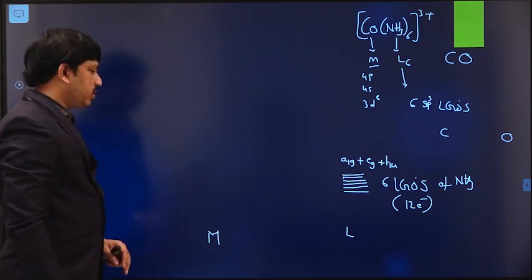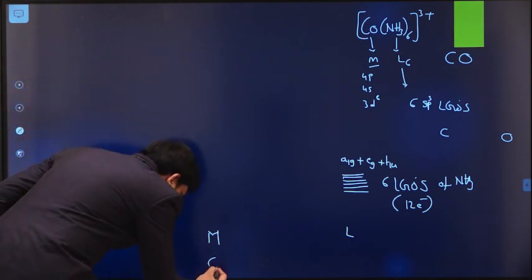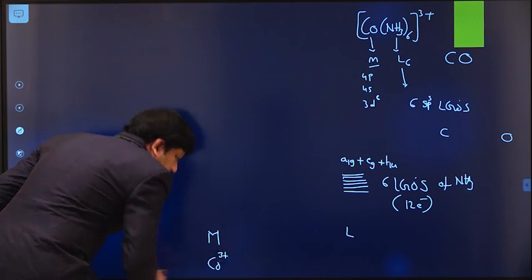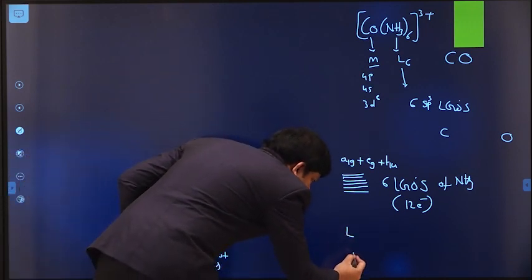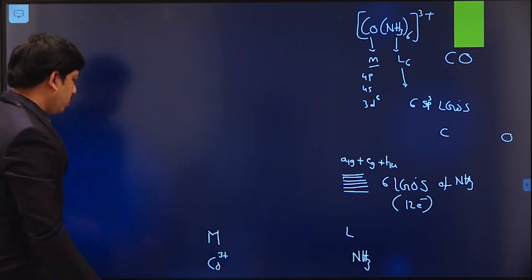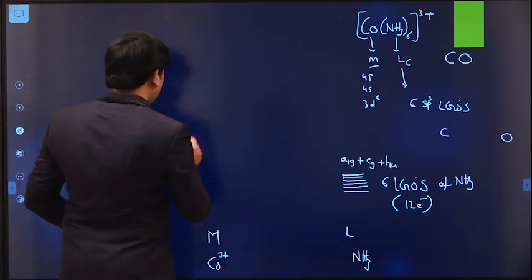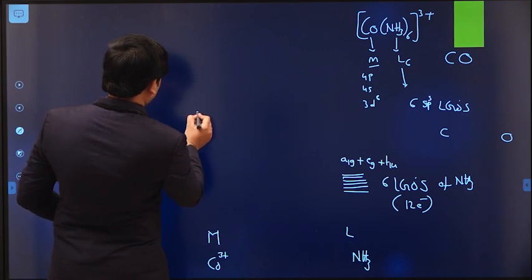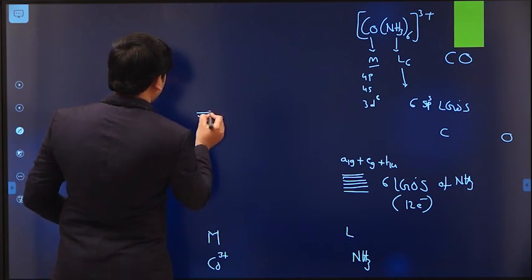Now coming to the metal center. What is our metal center here? Cobalt 3 plus. And what is the ligand here? NH3. Okay. In the case of the metal, we have 5 d orbitals.